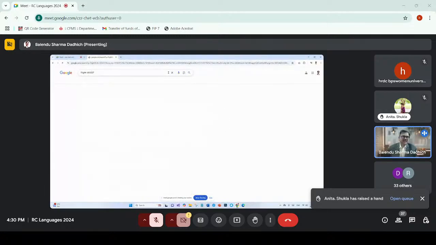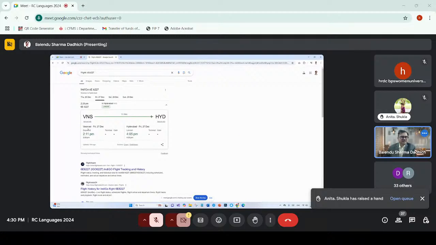That is the flight number. And if I click on this one, this is from Varanasi to Hyderabad, and it has already departed at 2:11, and this has landed at 4:05 p.m. So even you can search for flights. Then I would say maybe a couple of more things that I can show you.